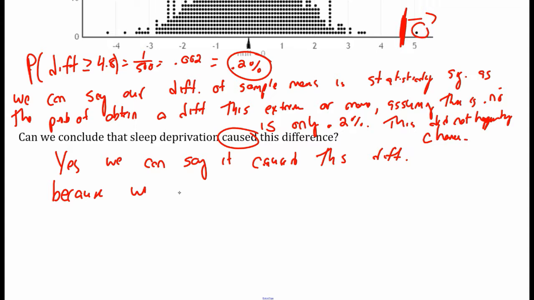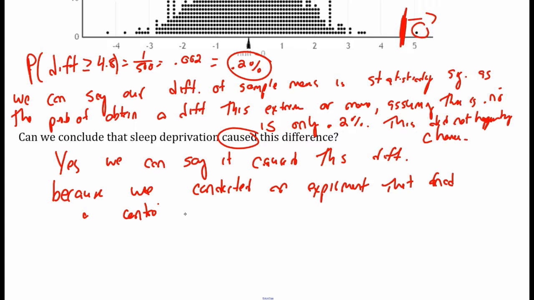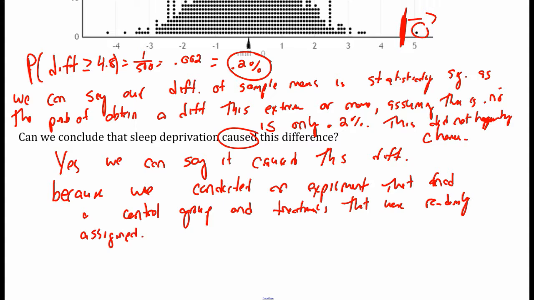because we conducted an experiment. And what was nice about this experiment is that it had a control group and treatments that were randomly assigned. Those are the two features of experiments. We have a control group and treatments that are randomly assigned.